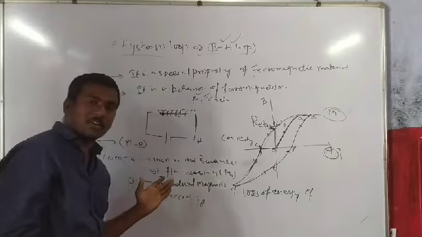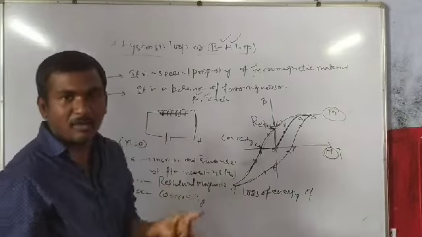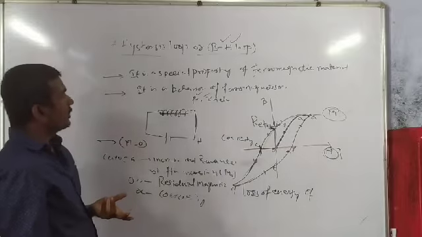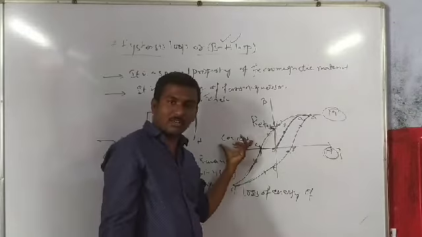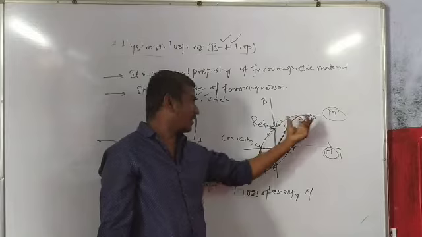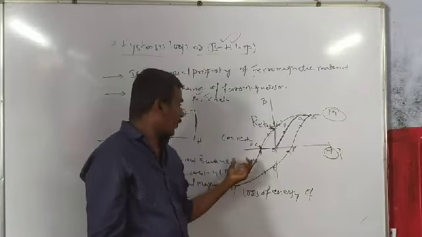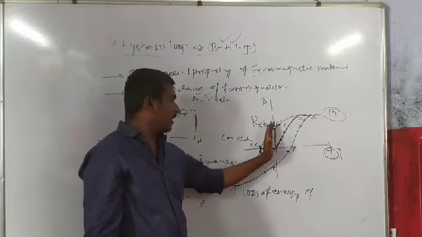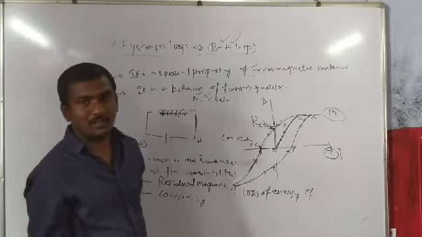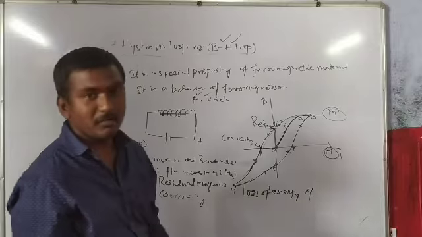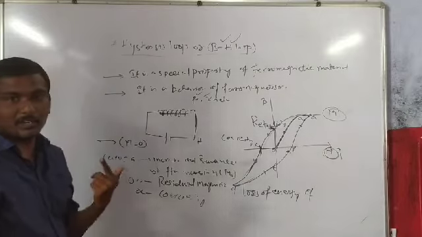They can be soft ferromagnetic materials and hard ferromagnetic materials, depending on their retentivity and coercivity property. What is their magnetic saturation, their retentivity, their coercivity? So some part will be bifurcated as soft ferromagnetic material and hard ferromagnetic materials.